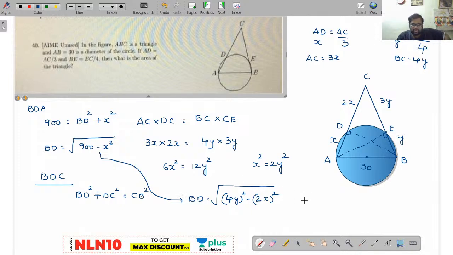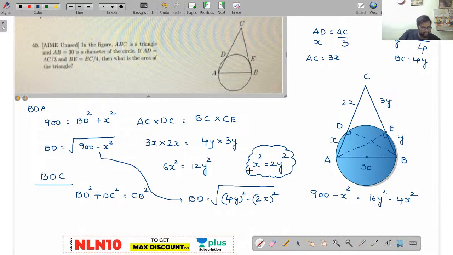Substitute the value, right? So root of 900 minus x square is equal to 16y square minus 4x square. Now you can substitute in the place of x square as 2y square. Then find out the x value. At last I need the final answer here.